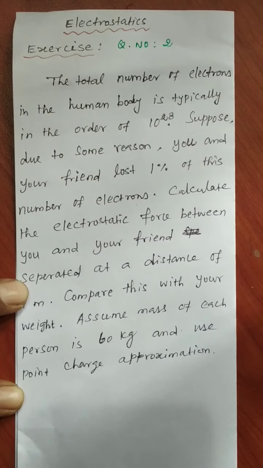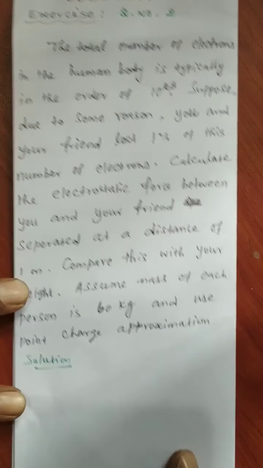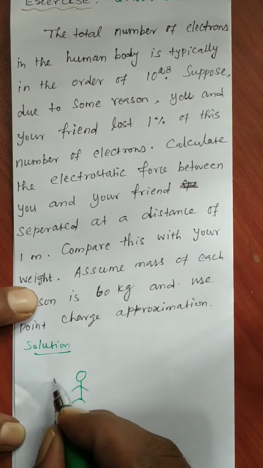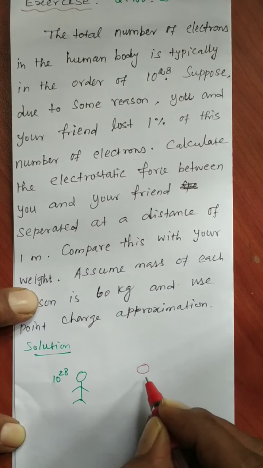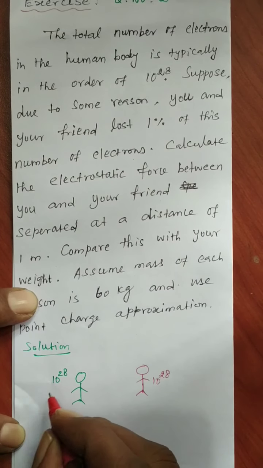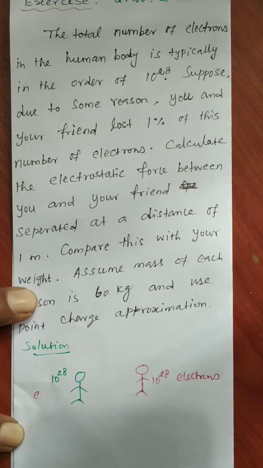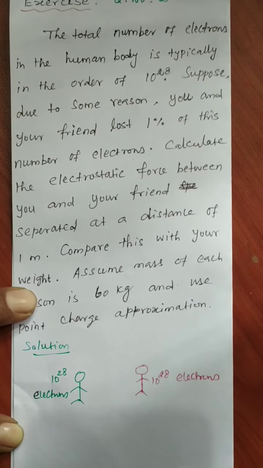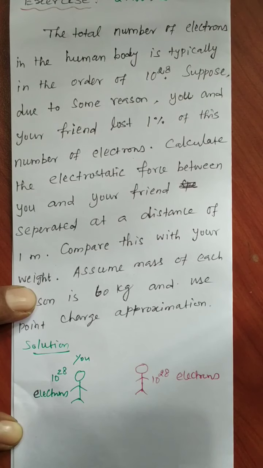Actually, solution is: this is you, you consider this is you. Okay, you have got 10 to the power of 28 electrons. The same way you consider your friend is here, he also has got 10 to the power of 28 number of electrons. So what they have given here is, both of you lose electrons. This is you, this is your friend.